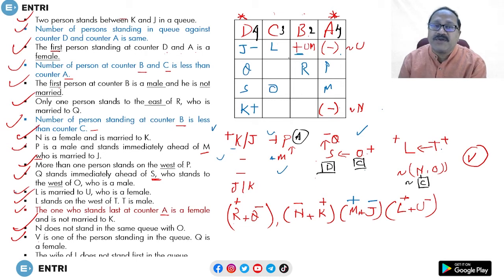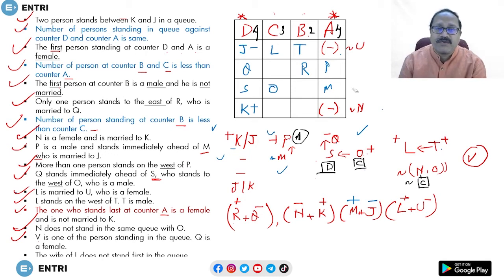So it is possible here. If I place L over here, T cannot be placed. Okay, so the only place where I can place L and T is C1 and here T, that is B1. Okay, and we know that both are male and T is unmarried.